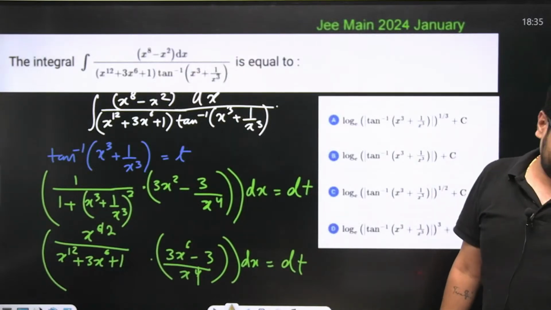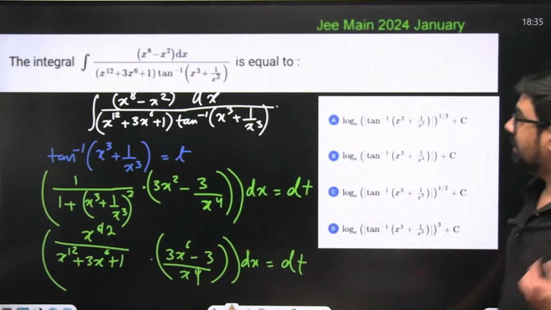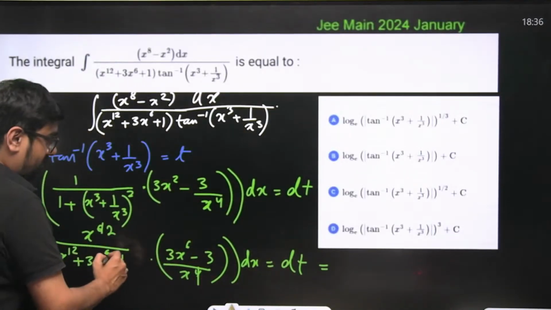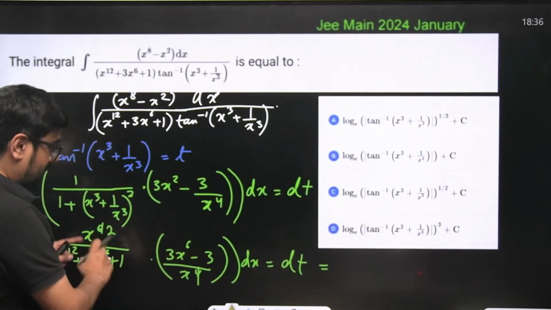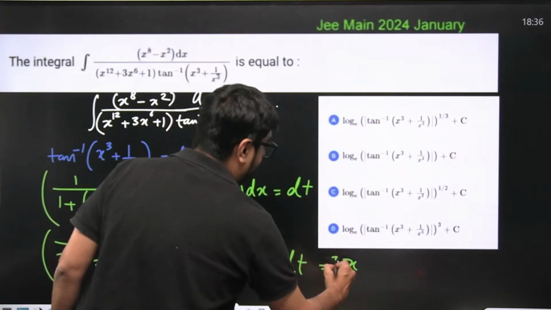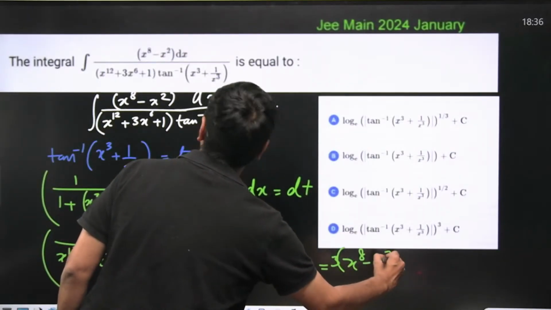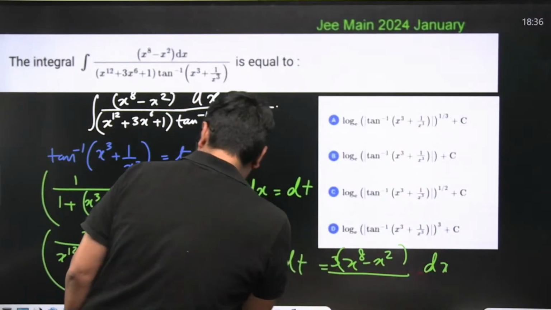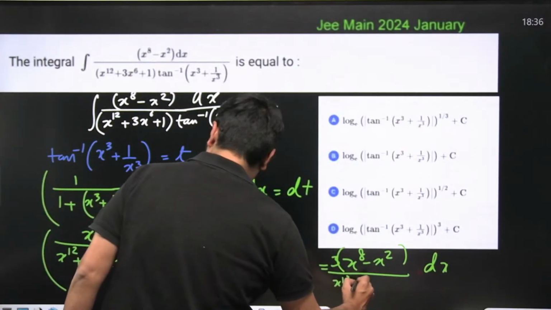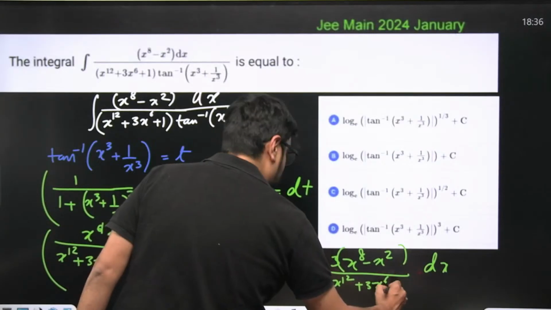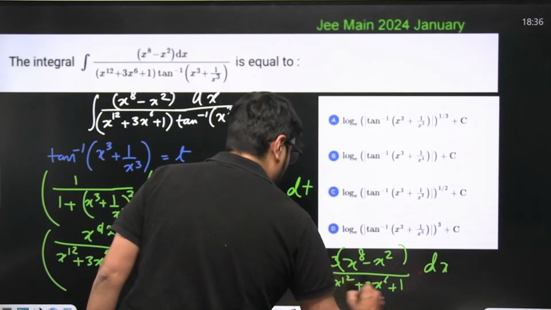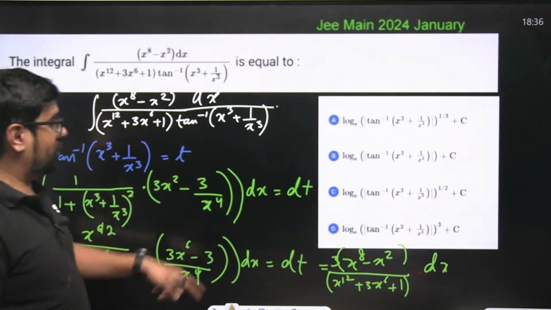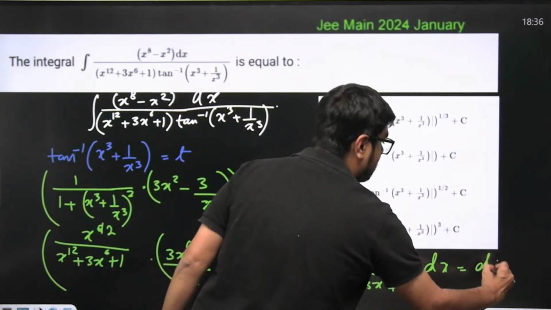So what will our final integral become? Here I am writing finally. Wait, I'll write once again. This will become 3 into x to the power 8 minus x square, divided by dx over here, divided by this thing x to the power 12 plus 3x to the power 6 plus 1, into, okay, nothing else. That's it. Right? This thing is your dt.